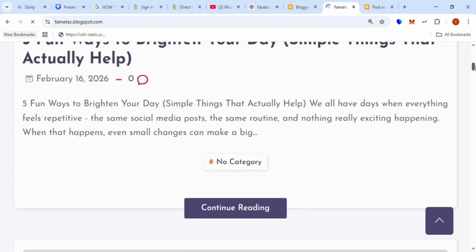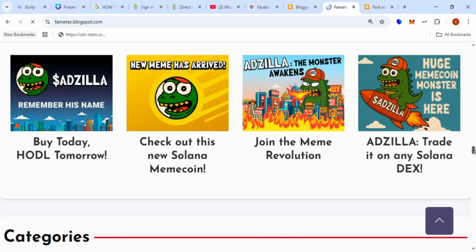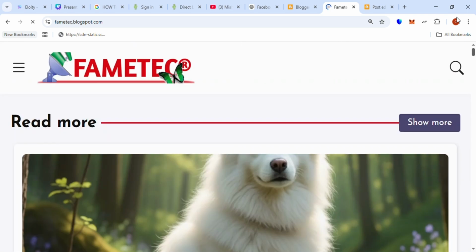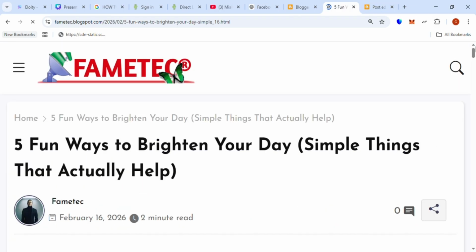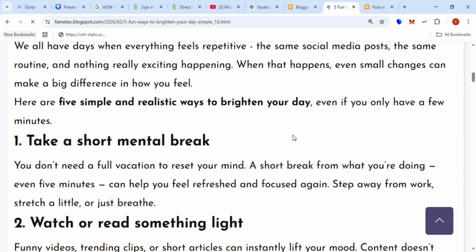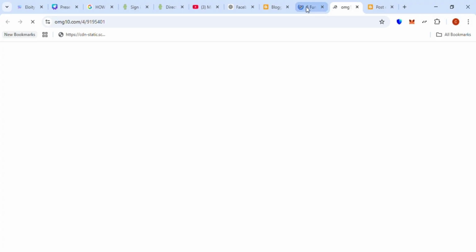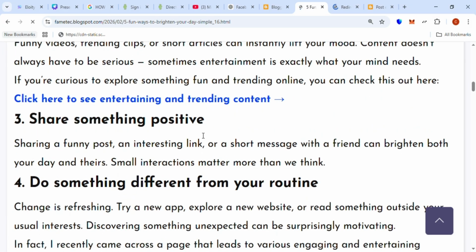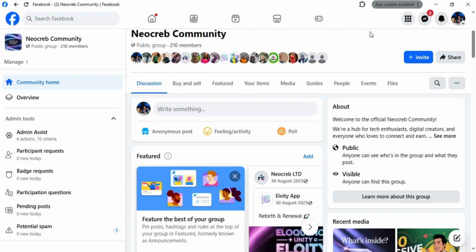All we need to do is go to the post, visit the post, and then copy the link to this article on this website. Once we've copied the link, we're going to create a short, catchy version of this post that we are going to share on our social media platform. Once we've created this catchy version, we are going to add the article link to it.